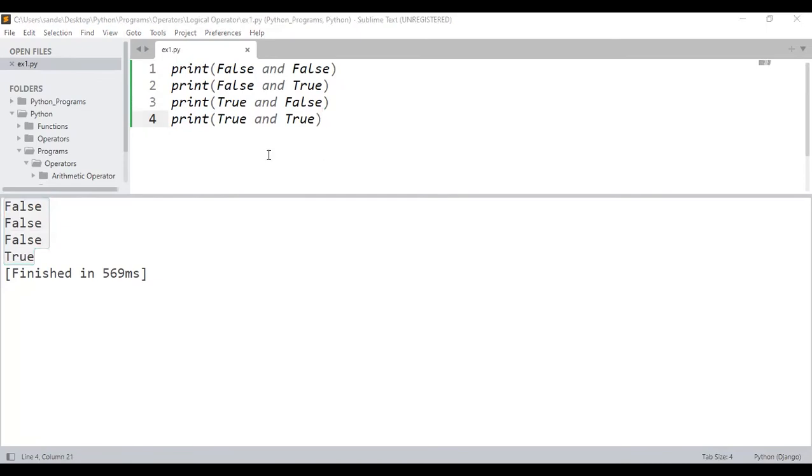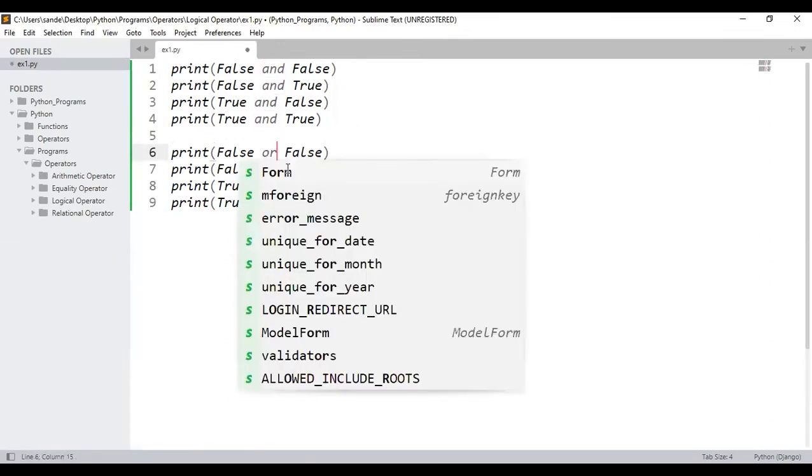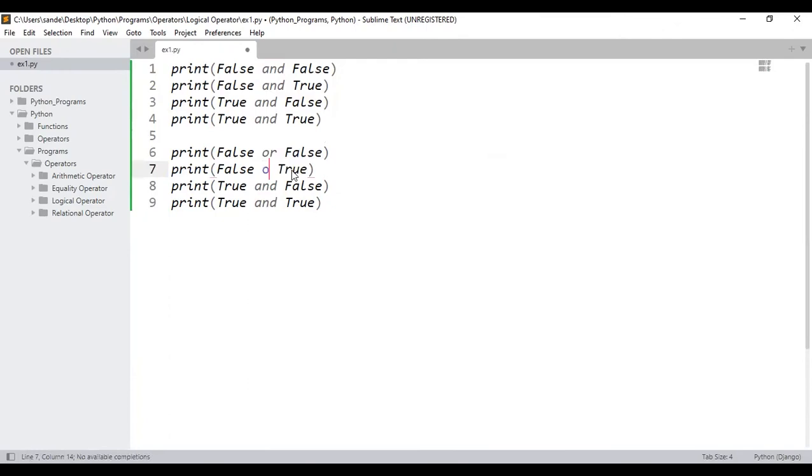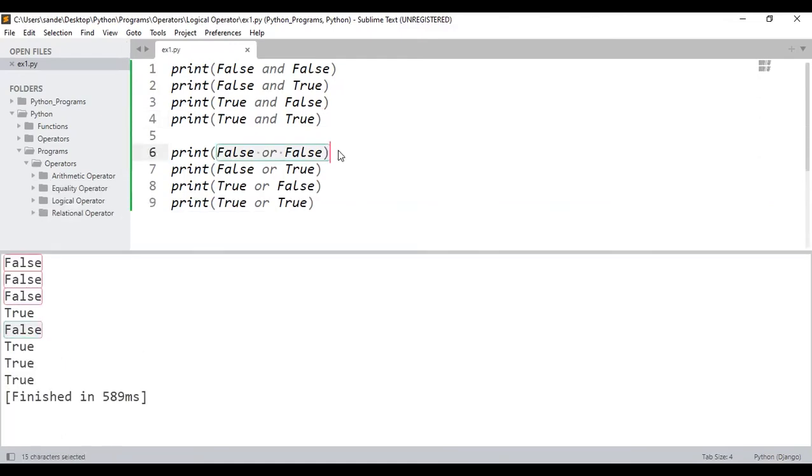Let me just consider false. Let me just copy this and paste it. Instead of and, I'll just put or. Here also I'll put or. Here also, let me put or. If I execute here, false. That means if both the inputs are 0, then only it will return false. If not, if one of the inputs is true, then I'll be getting the output as what? True. See here, that's the reason I got the output as true for all these cases.